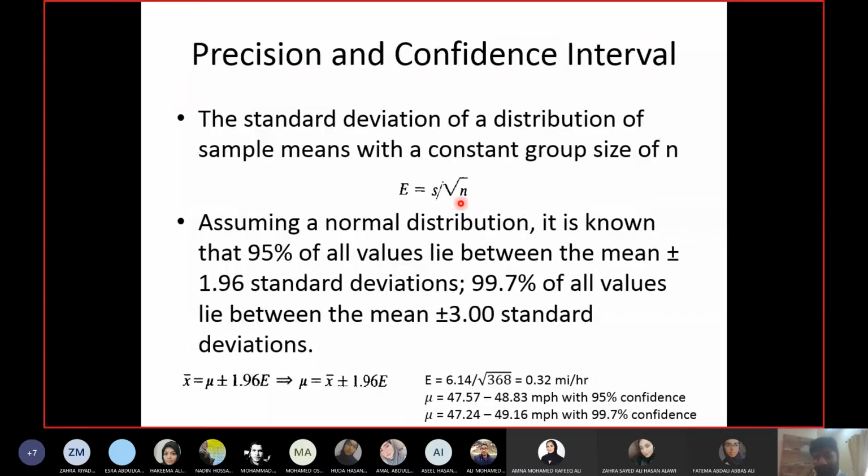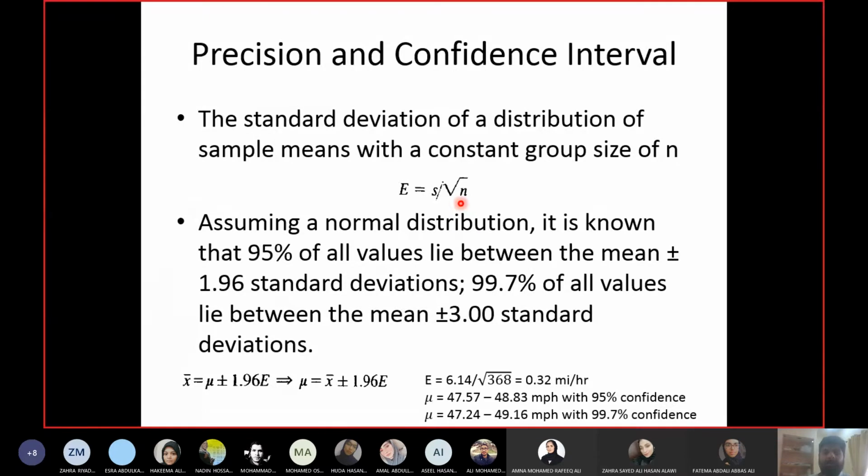Everything we are discussing is considering the fact that my distribution follows a normal distribution. My speed data is following a normal distribution. If it is not following a normal distribution, then these equations and properties will not work. So the first thing we talked about is precision, which is represented by the value of the error, capital E, the acceptable or expected error.